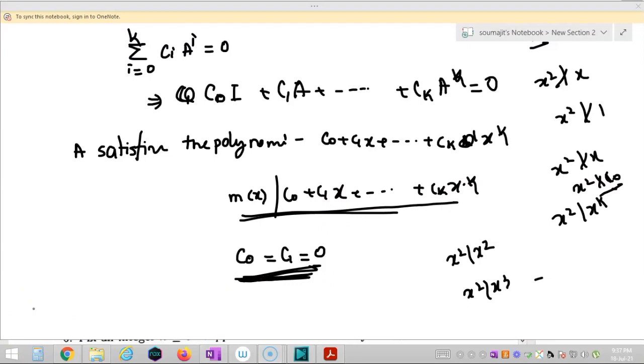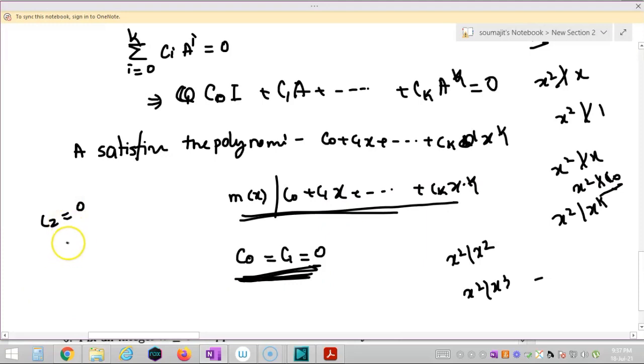If m(x) is equal to x cube, then we can conclude c2 is equal to 0. If m(x) is equal to x to the power 4, we can conclude c3 is equal to 0. As the minimum is x squared, I can conclude c0 and c1 are equal to 0. So this completes the proof. It was an easy question, right? If you know the fact that any strictly triangular matrix is nilpotent, then it is easy. So that's all about this question.